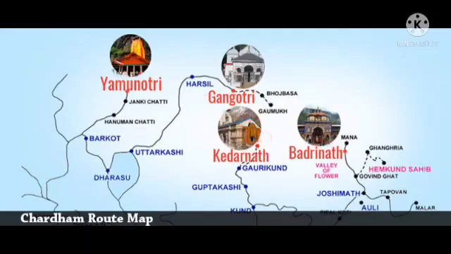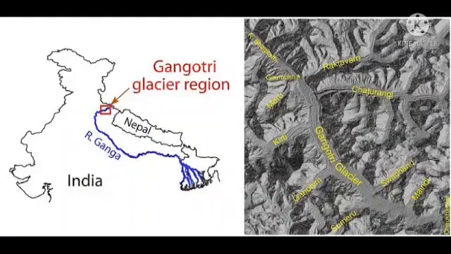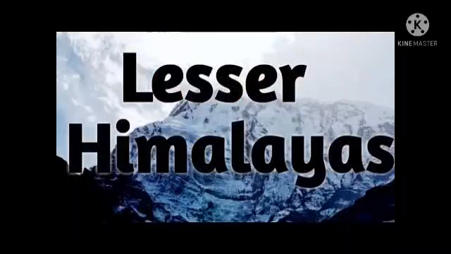Among the major peaks of the Himalayas in Himatri is Mount Everest. It is 8,848 meters high. So what is the height of Mount Everest? Yes, 8,848 meters. So which is the highest peak in the world? Mount Everest is the highest peak in the world, situated in Nepal. So where is Mount Everest located? In Nepal. Very good.